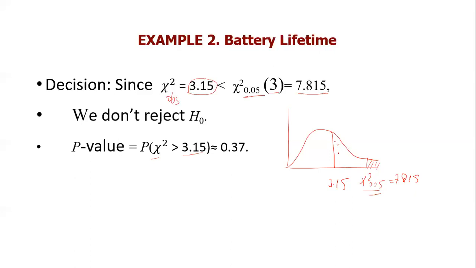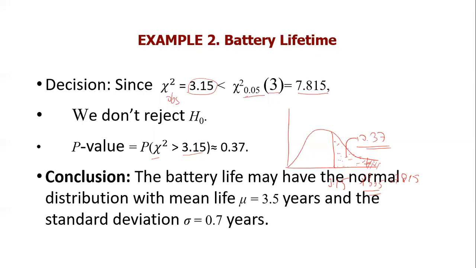The area to the right of 3.15, this dotted region, is equal to 0.37. This gives the credibility of the null hypothesis, which is high. So you cannot reject the null hypothesis. What does it mean? The battery life may have the normal distribution with mean 3.5 years and standard deviation 0.7.